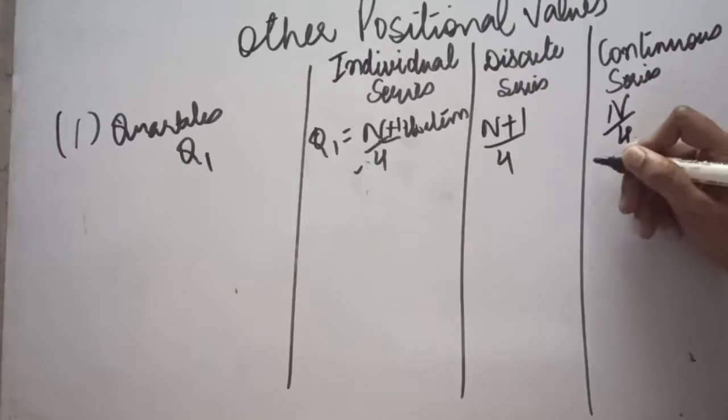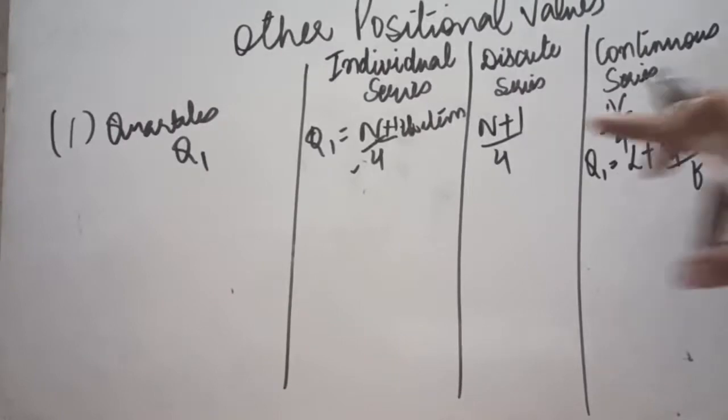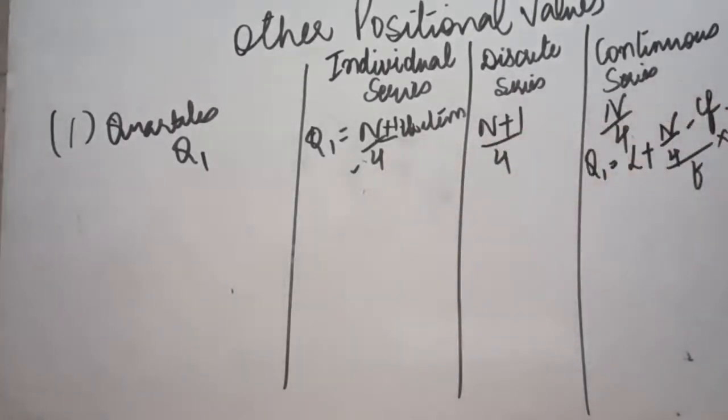And here we will apply the formula that we have seen in case of median also: lower limit plus n by 4 minus Cf divided by f into i. It means the calculation part is very similar to what we have seen in case of median. The only difference is the division is done by 4.